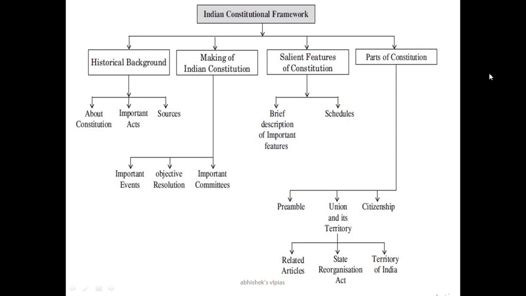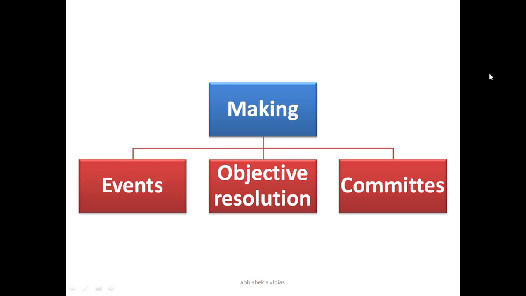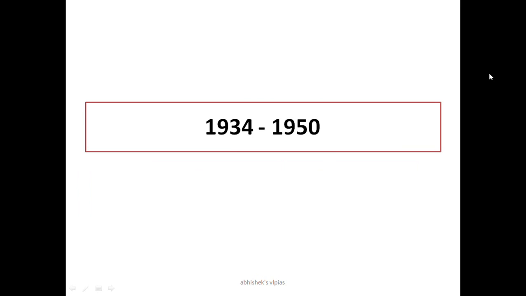Just to revise, in the last session we discussed the first Indian Constitution, the historical background, important acts, and the sources. Now we are discussing the second topic: the making, important events, objective resolutions, and important committees. So let us start with events, resolution, and committees. This happened in the time period of 1934 to 1950 almost.